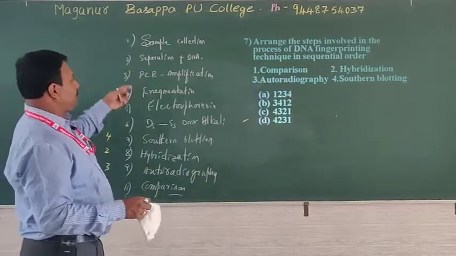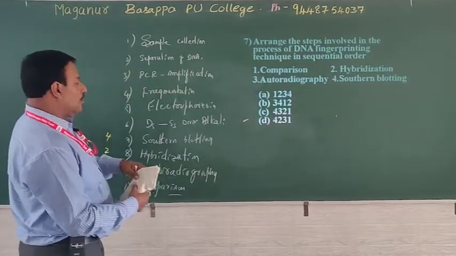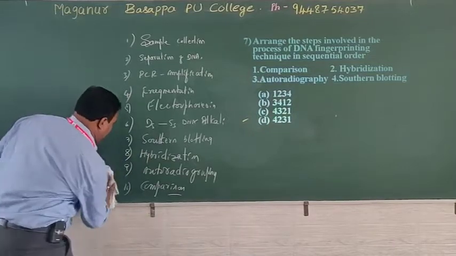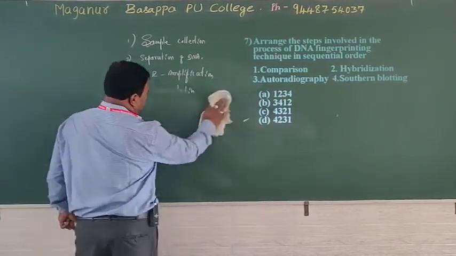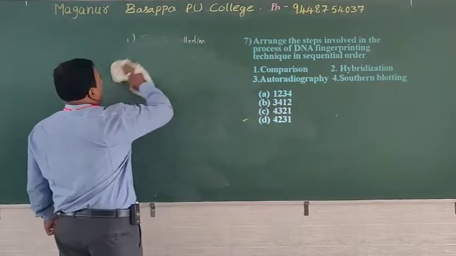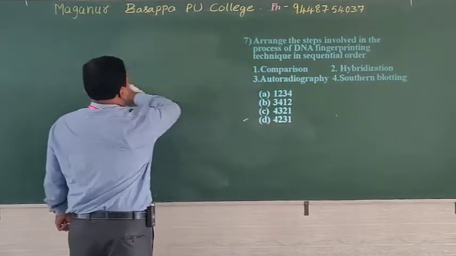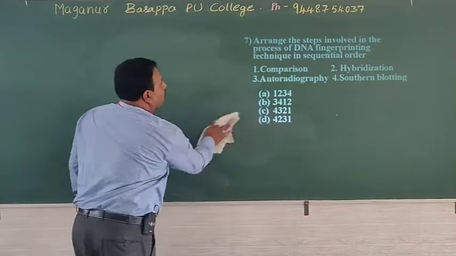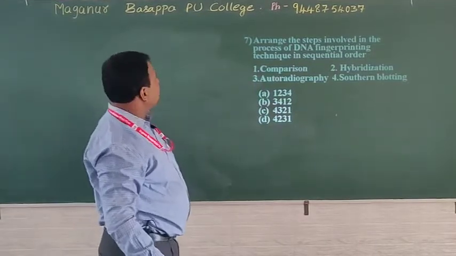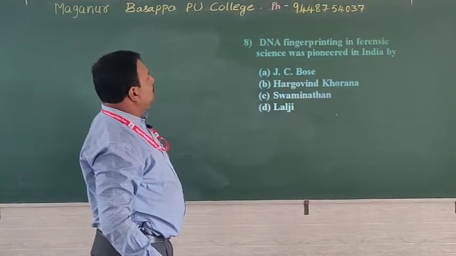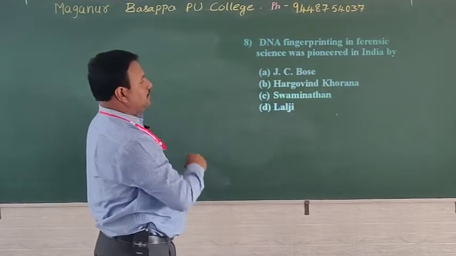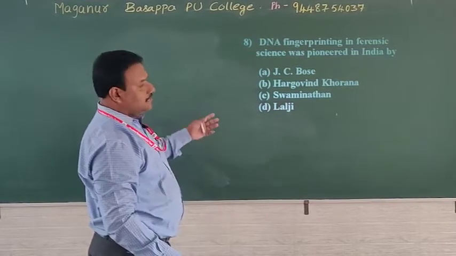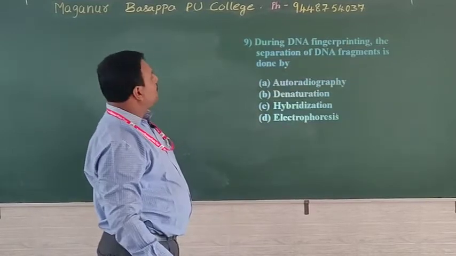They may give different steps which are involved in the DNA fingerprinting. Don't worry, you remember the steps and then you can arrange them in a proper sequence. 8th one. DNA fingerprinting in forensic science was pioneered in India by Lalji. Same question came. 9th one.